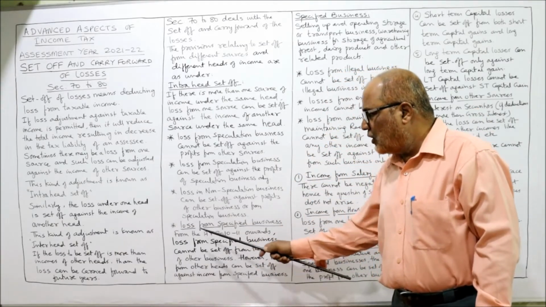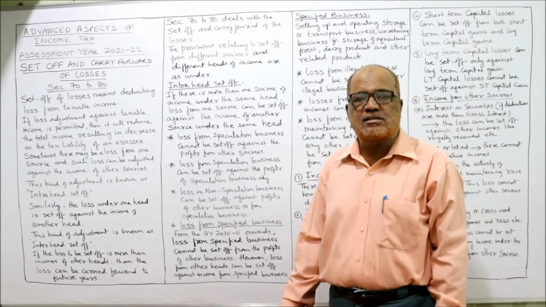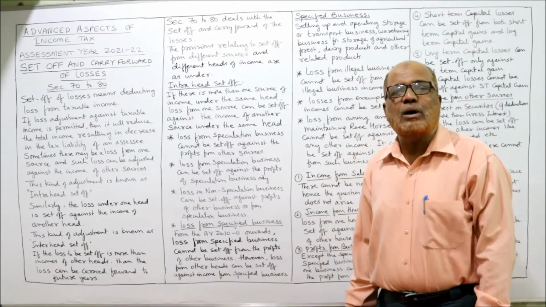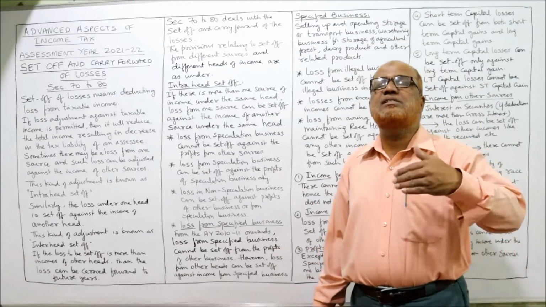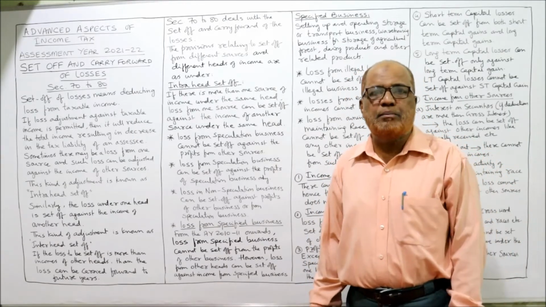This point. Now, loss from specified business. From the assessment year 2010-11 onwards, the Income Tax Act has given separate provisions for specified business.